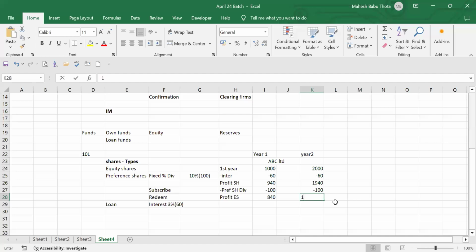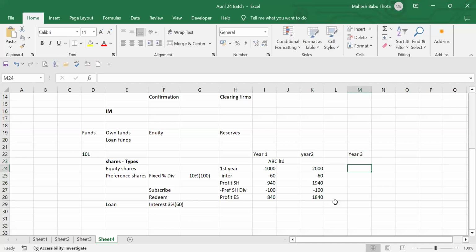So how much will be available for the equity shareholders? 1840. This is year 2. Now who is most benefitable in this case? Who is getting more benefit? Equity shareholders. Understand one thing, equity shareholders will always have unlimited profit. Whatever profit is available after distributing to interest and preference shareholders, whatever amount is left, that you can enjoy.